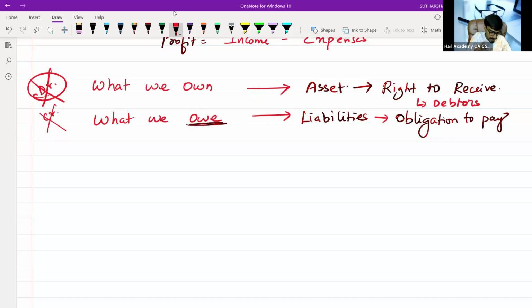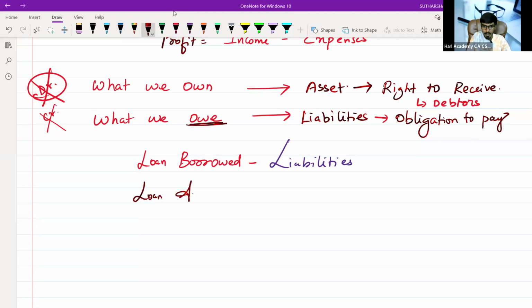OWE. Next thing. Sir, is loan borrowed an asset or liability? Loan borrowed is a liability. We need to repay it to them. Okay, sir, then loan advanced? If I say loan advanced, it is an asset.